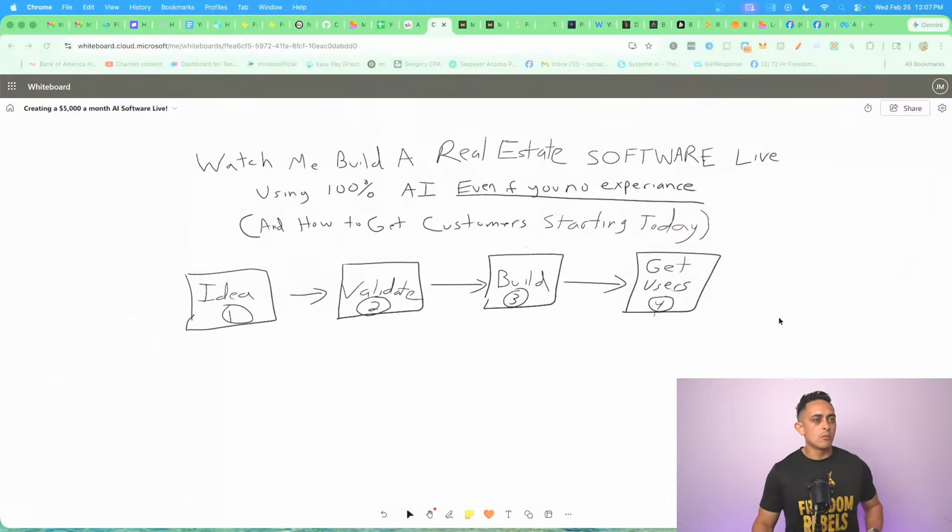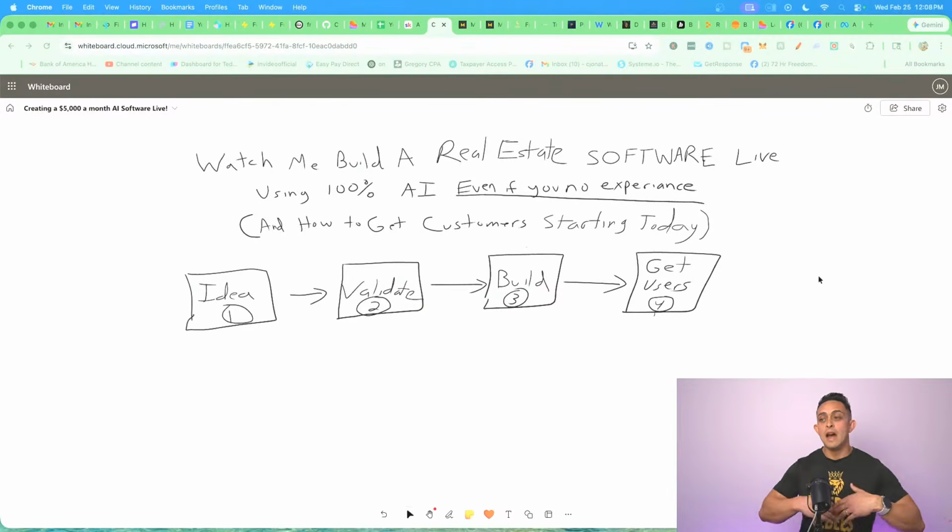So this is the framework here. Okay. Now in the demo today, I'm going to show you how to build a real estate software live using 100% AI, even if you have no experience. And again, how to get customers starting today.